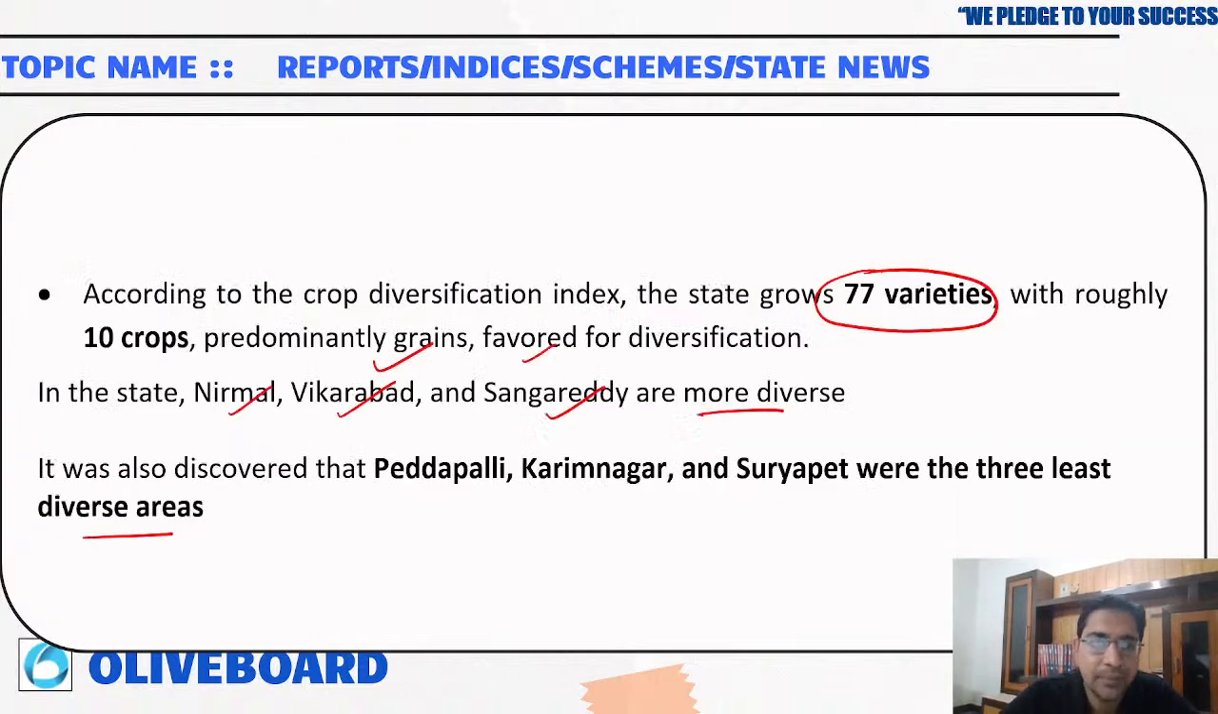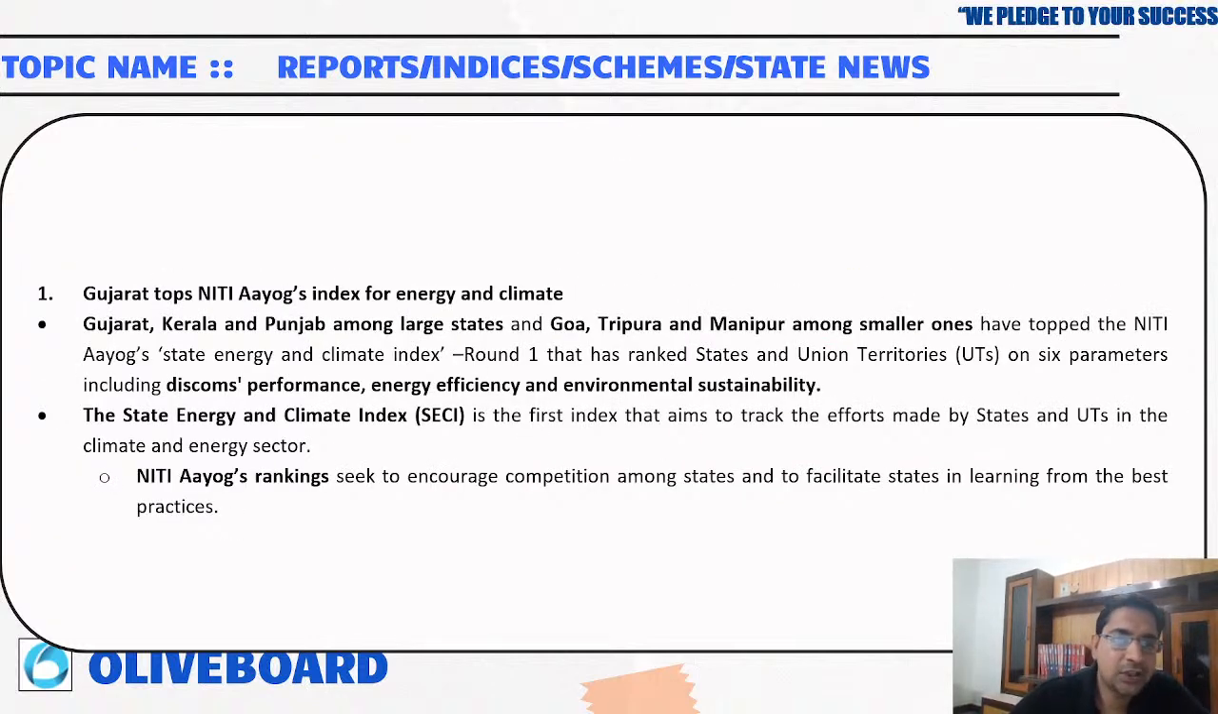Okay. Now, Gujarat tops the Niti Aayog index for energy and climate. Very important. Gujarat, Kerala, Punjab among the larger states, and Goa, Tripura, Manipur among the smaller states have topped the Niti Aayog index. Okay. So, the State Energy and Climate Index, SECI, is the first index that aims to track the efforts made by state governments.